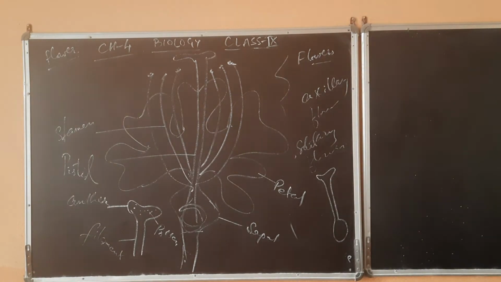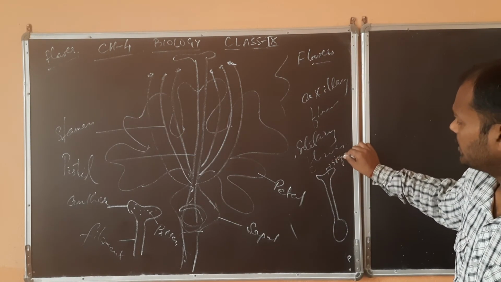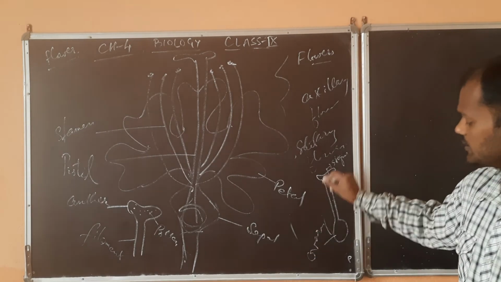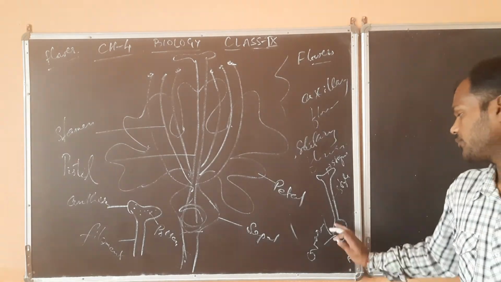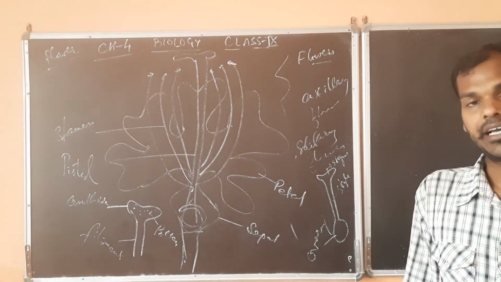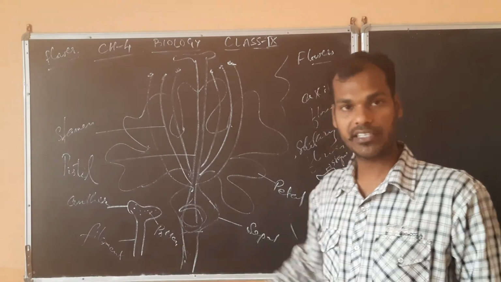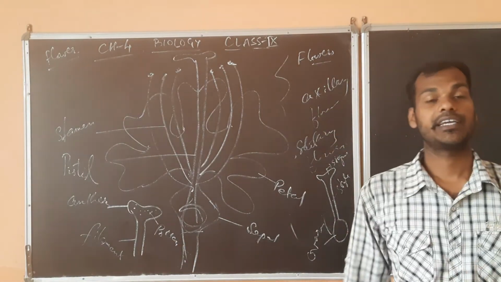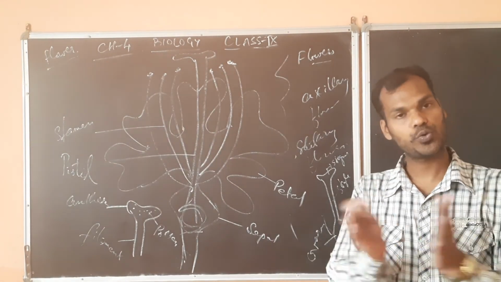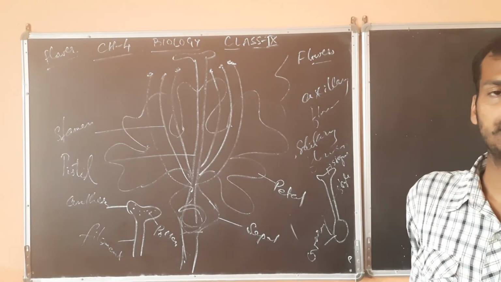Now if we talk about the pistil, here you will have the stigma. This is your style, and this is your ovary. Inside the ovary, you will find the ovules. So this ovary region contains the eggs, and the pollen is the male gametophyte, so the male gamete will be present in the pollen grains. This is the male gamete, and the eggs present in the ovary are the female gametes. When these two fuse with each other, they will form the zygote, and all the rest of the parts will fall off from the main plant.